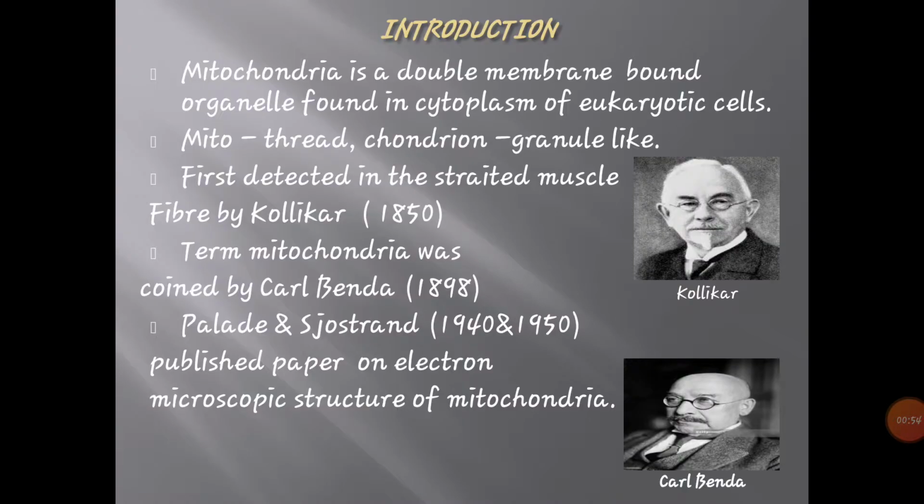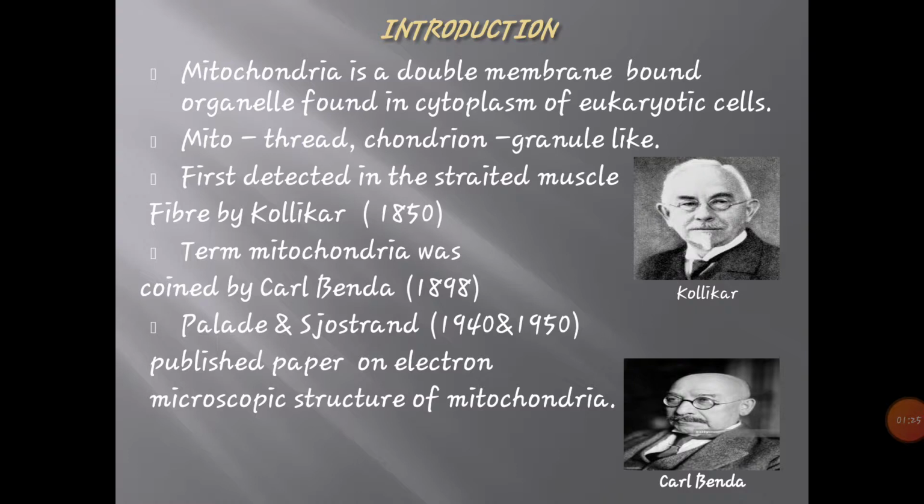As an introduction, I would like to say that mitochondria are double membrane bound organelles found in the cytoplasm of the eukaryotic cell. You know, mitochondria is a double membrane cell organelle and it's found only in the eukaryotic cell. You know the difference between eukaryotic and prokaryotic cells, and membrane bound cell organelles are present only in eukaryotic cells. So mitochondria is present only in the eukaryotic cell.